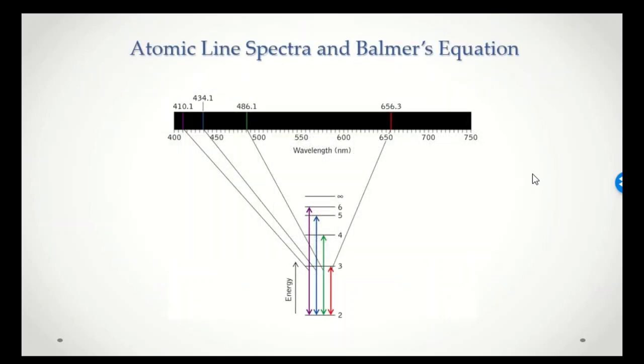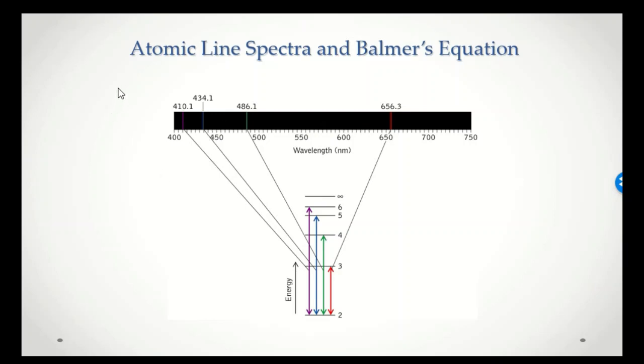Then finally, the last issue that we're going to be talking about here has to do with atomic line spectra. We know from simple emission experiments that if you take, for example, in this case, hydrogen, and you pass an electrical discharge through the hydrogen gas, then you look at the light that's emitted, you will see discrete lines. Not a complete rainbow of colors. We only see emission here at specific wavelengths for the hydrogen atom. So for hydrogen, we see the red, and then we see this kind of green here, and this kind of blue and violet lines associated with it, but we don't see any other colors associated with that.